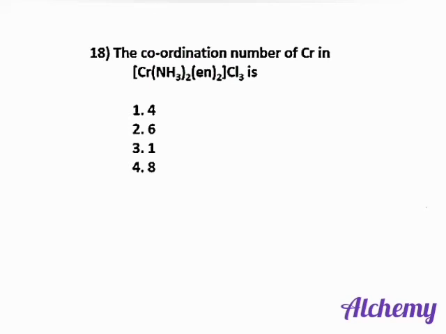Next question. The coordination number of chromium in the following coordination compound is. Coordination number means how many ligands are attached to the central metal atom. The denticity of en is 2. So in total 4 plus 2, that is 6. So the coordination number of chromium here is 6.